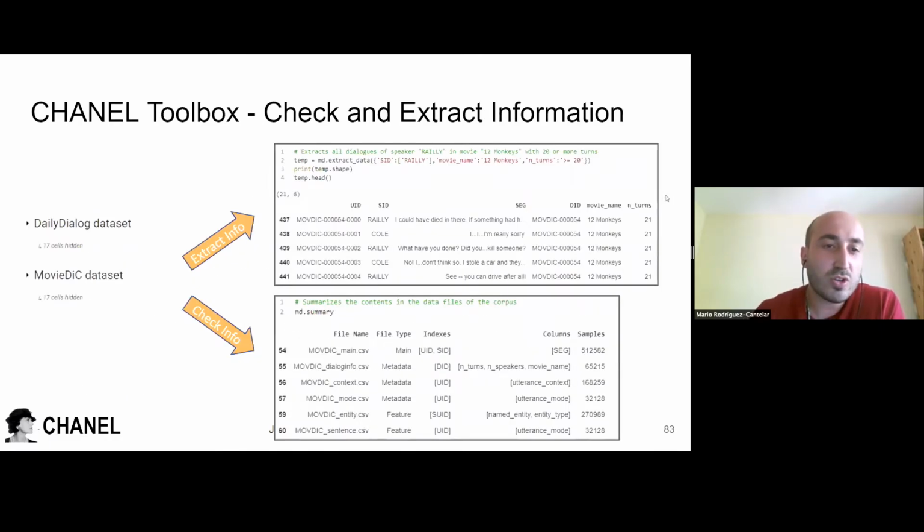We also can use a Colaboratory notebook that allows us to extract information from any of the datasets. For example, we can extract from the MovieDG dataset all the dialogue of Speaker Railly in the movie 12 Monkeys with 20 or more turns per dialogue. Or we can check specific information of, for example, just the MovieDG dataset. Next.